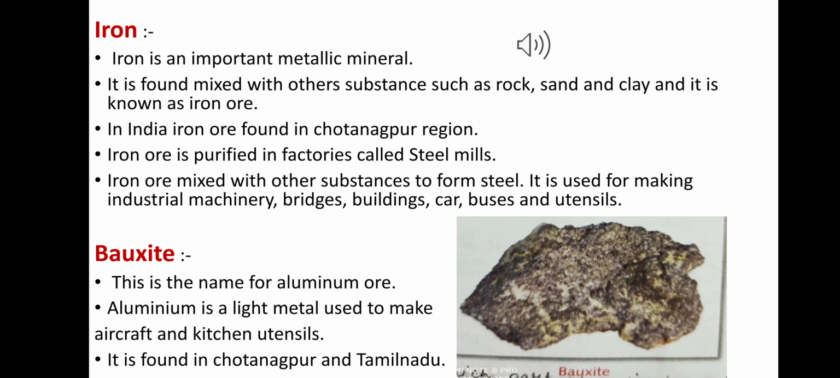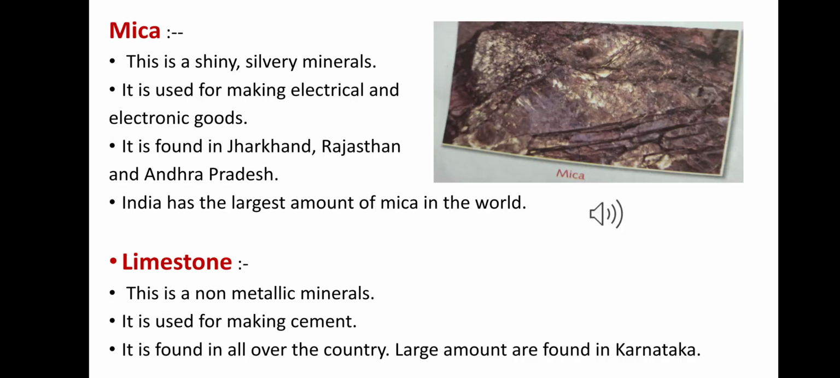Okay, now we discuss mica. This is a shiny silvery mineral, and it is important for its uses: it is used for making electrical and electronics goods, and mica is found in Jharkhand, Rajasthan, Andhra Pradesh, and India has the largest amount of mica in the world. Okay, next we discuss limestone.